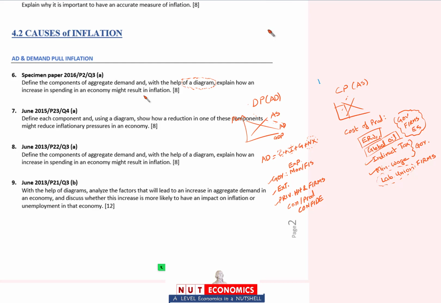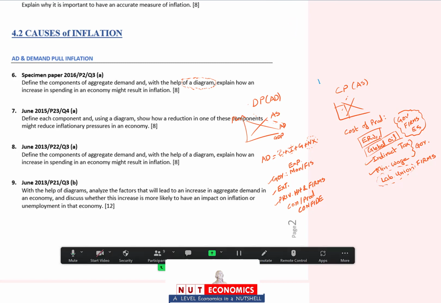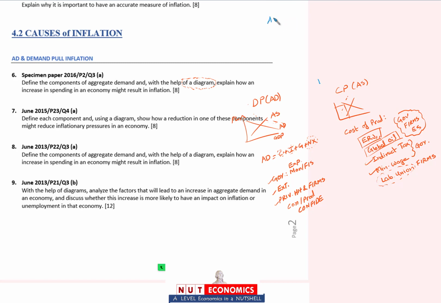So components of aggregate demand, the way you would answer this question or the way I would answer this question is that aggregate demand is the demand for the country's total output coming from all the 4 sectors, and the demand coming from the households is known as consumption. The demand for country's total output coming from the firms is known as investment. That coming from the government is simply known as G, and that coming from the external sector, that is known as exports minus imports or net exports.